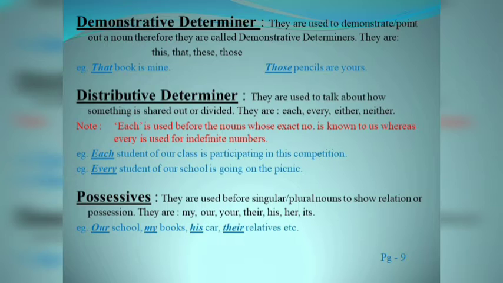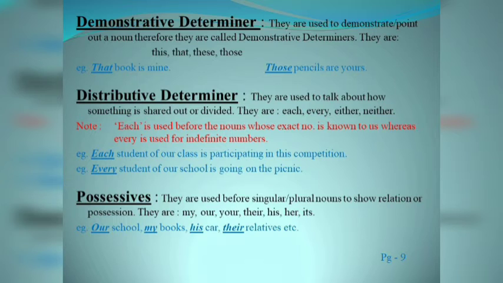The next point is distributive determiner. They are used to talk about how something is shared or divided. They are each, every, either, neither. Students, always remember one thing: each is used before the nouns whose exact number is known to us, whereas every is used for indefinite numbers. For example, each student of our class is participating in this competition. Whereas if we do not know the exact number of students, we say, every student of our school is going on the picnic. Here in this sentence we cannot tell the exact number of students in the whole school, so we use every.